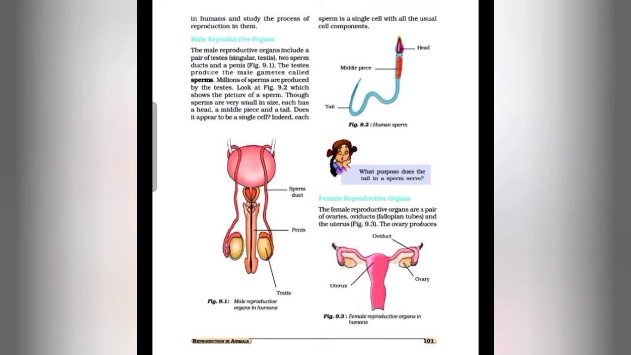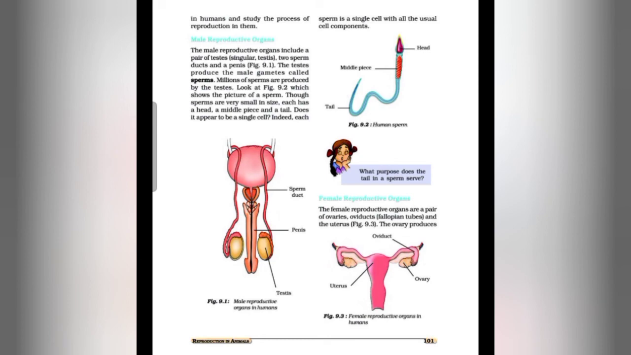The male reproductive system consists of a pair of testes, two sperm ducts, the urethra and a penis. A man has two testes. They are oval in shape and lie in a small muscular pouch called the scrotum. Then there is the sperm duct and the penis. This is all about the male reproductive organs. Sperm is the male gamete, and in the human sperm we can see the head, middle piece and tail.